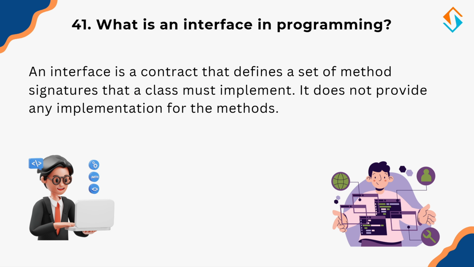What is an interface in programming? An interface is a contract that defines a set of method signatures that a class must implement. Unlike a class, an interface does not provide any implementation for these methods. It only specifies what methods a class would have. Think of an interface like a job description. It outlines the tasks that need to be performed but does not specify how to complete them. Different employee classes can implement the job differently while still fulfilling the same responsibilities.